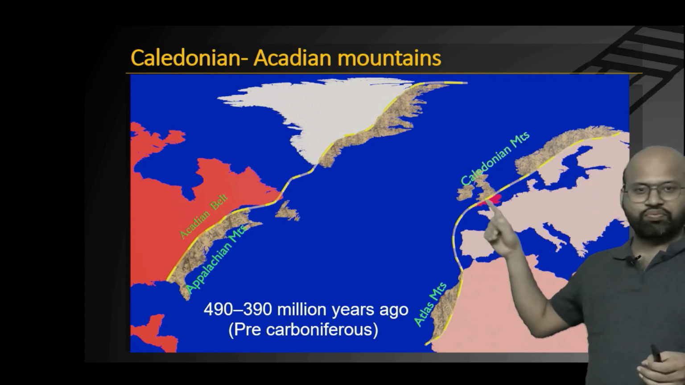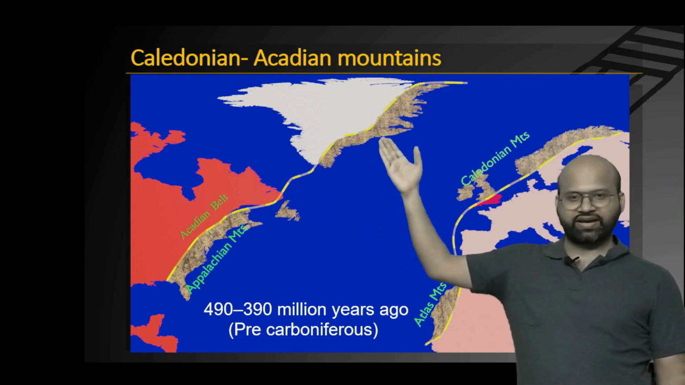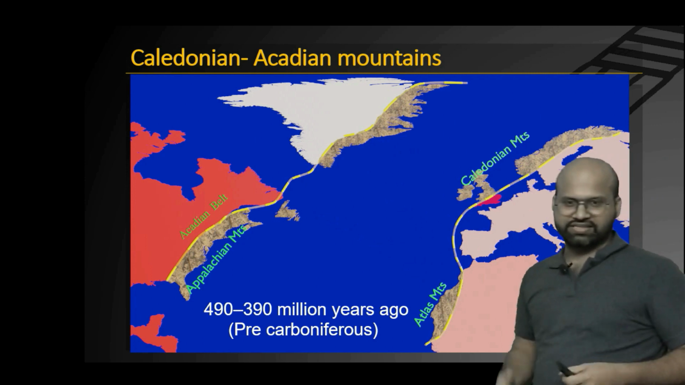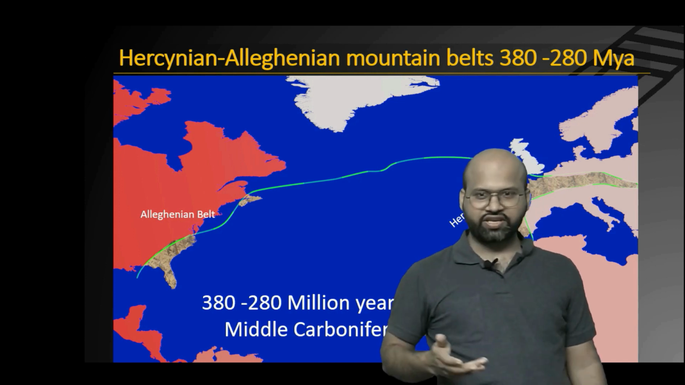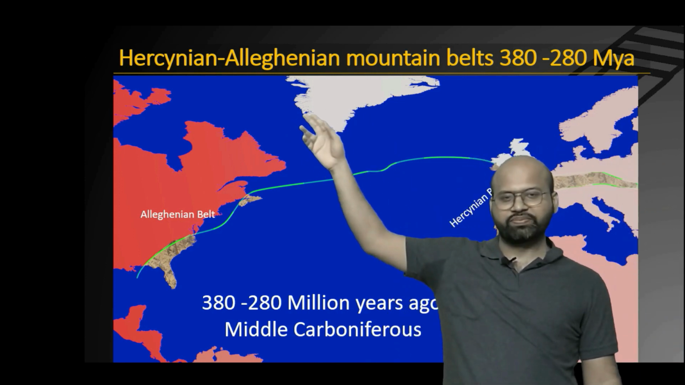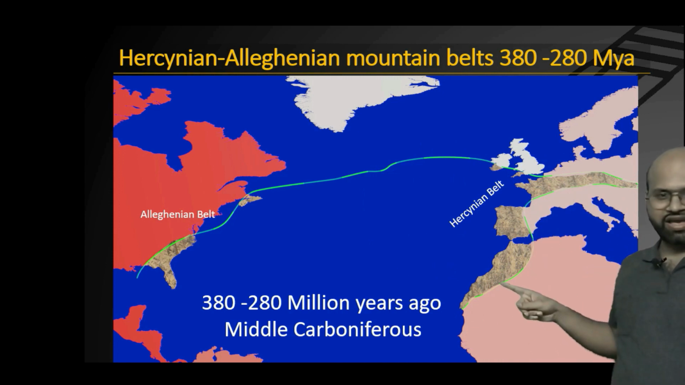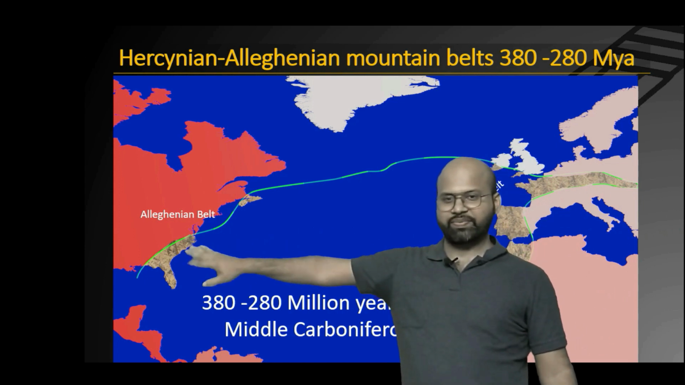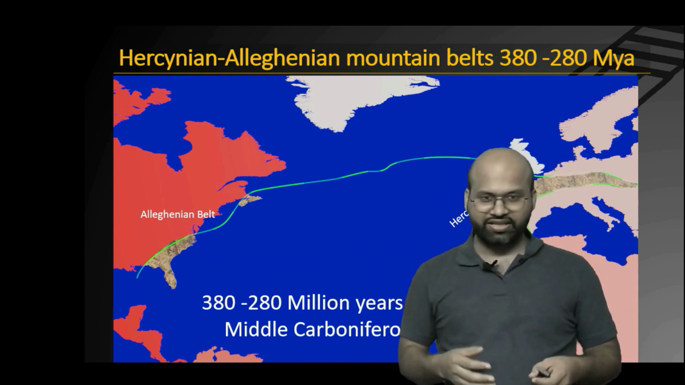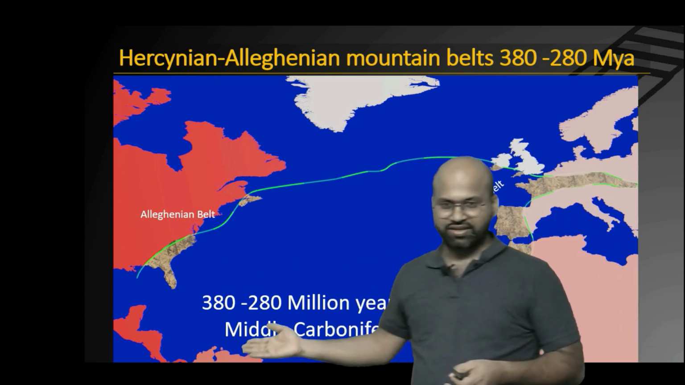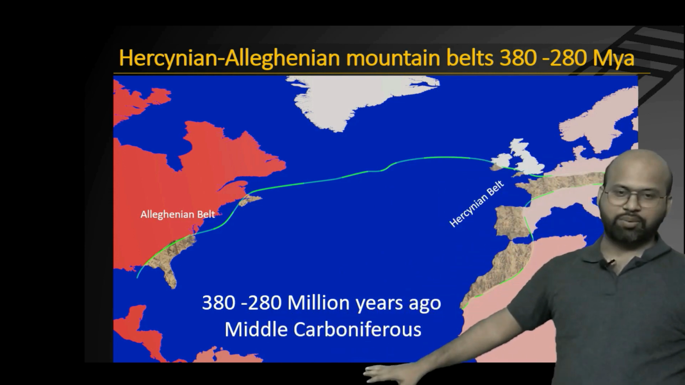And he saw that mountains across the Atlantic on both sides, that is the eastern side of North America, Greenland, and the western side of Europe, were of similar nature, similar origin, similar structure. He even saw another orogenic event, called the Hercynian mountain building belt, which existed in Europe, here in Spain, Africa, and similarly you can see here a belt in eastern North America. These mountains were formed during another time period, 380 to 280 million years ago, which is the middle Carboniferous era.